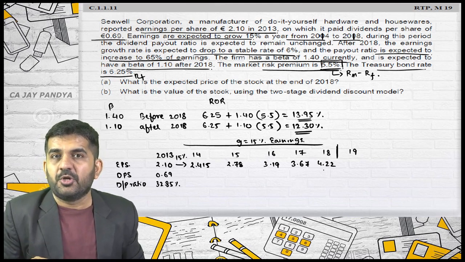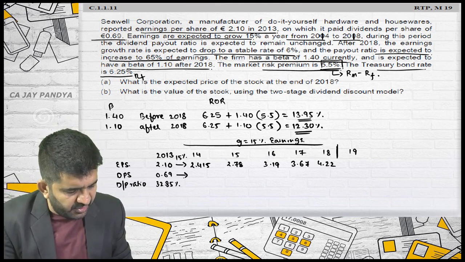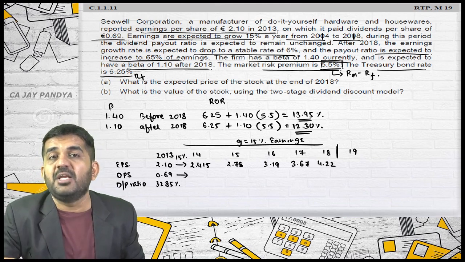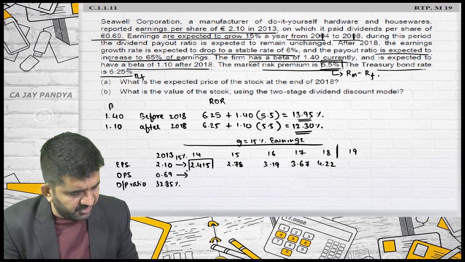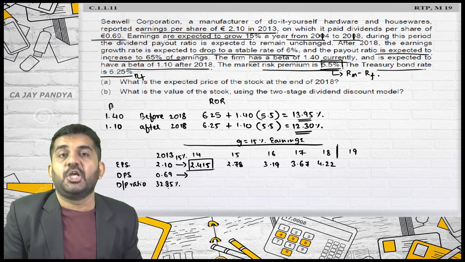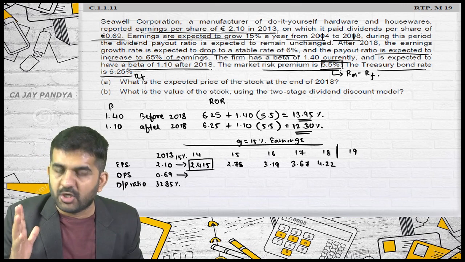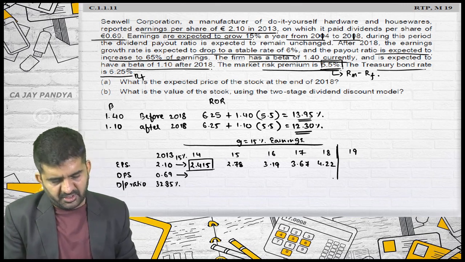The dividend payout ratio remains the same. Please understand, even if you increase all these figures by 15%, you will get the same answer. Or you can multiply these figures by 32.85%, and your answer will also remain the same up till 2018.